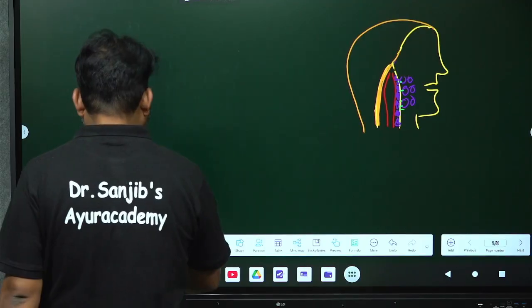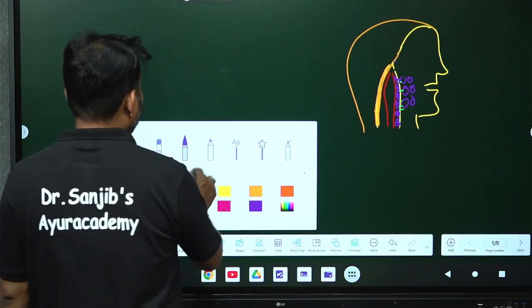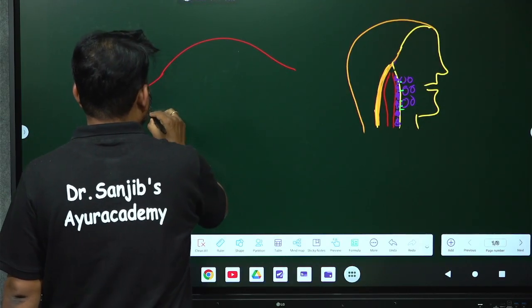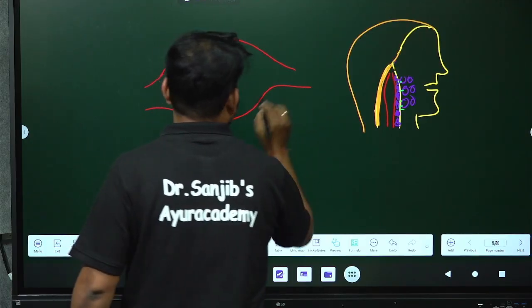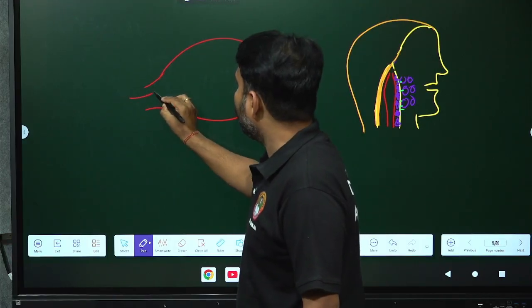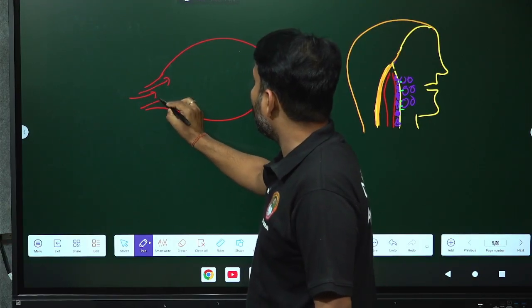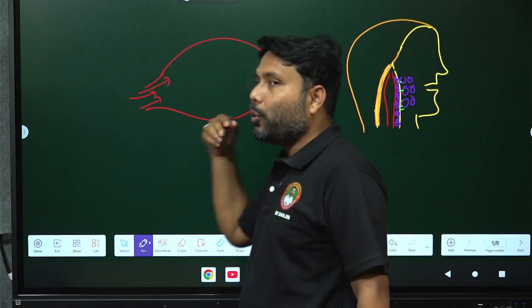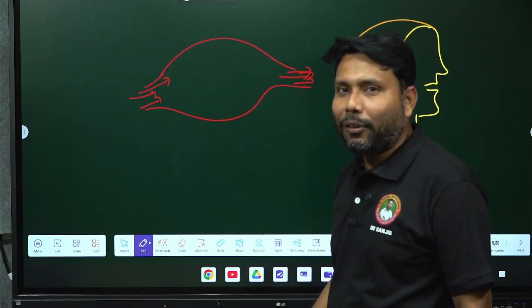When the blood vessels will be dilated, my dear friends, suppose this is your blood vessel, okay. When the blood vessel is getting dilated, what will happen? There will be more flow of blood, okay. When there will be more flow of blood in the blood vessels, then again what will happen?